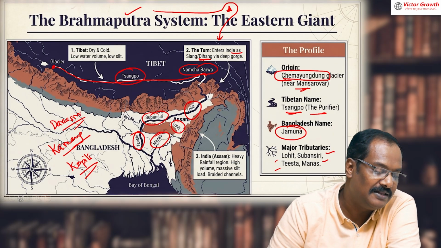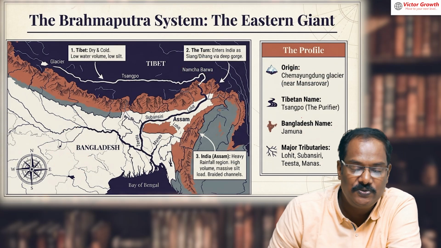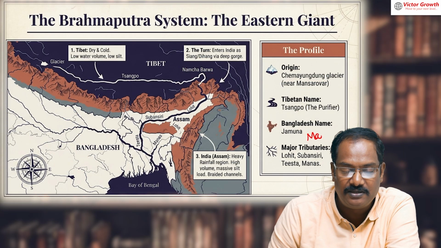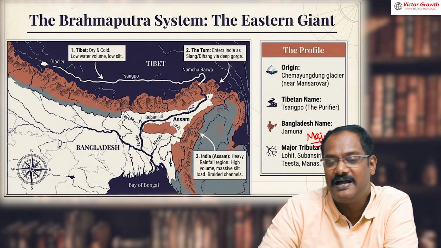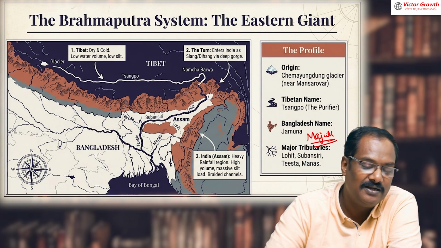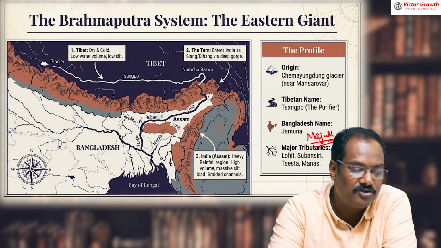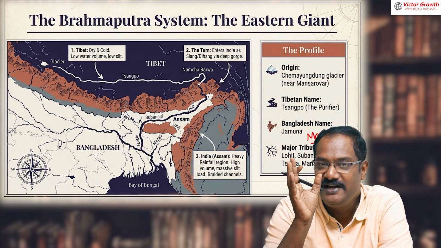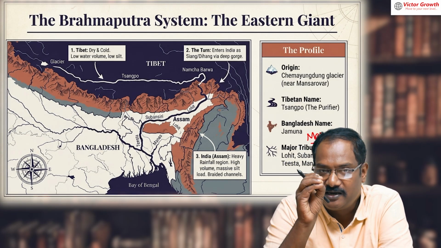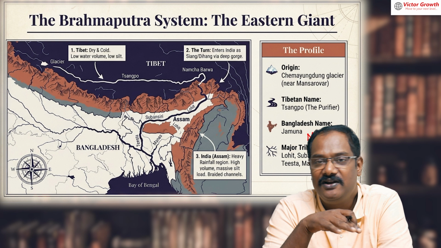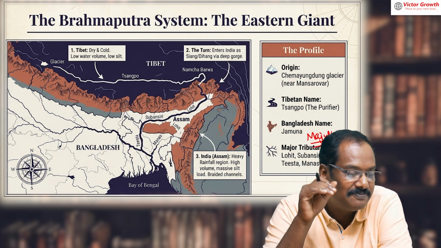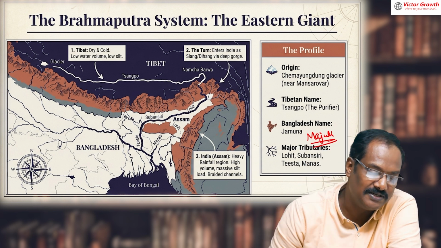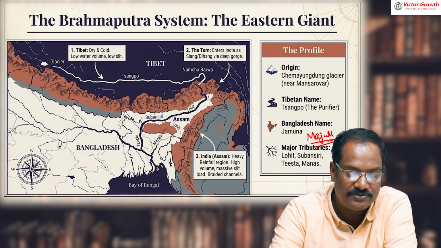Can you name that island? The name of the island is Majuli Island. Majuli, please write down. Majuli Island is the largest riverine island found in Brahmaputra. Okay, so Brahmaputra all starts in Tibet only. Indus also starts from Tibet only. Ganga is the only river which starts on the Indian side of the Himalayas, Uttarakhand. There's a place called Gangotri, that is where it's starting from. And all the tributaries you should remember.